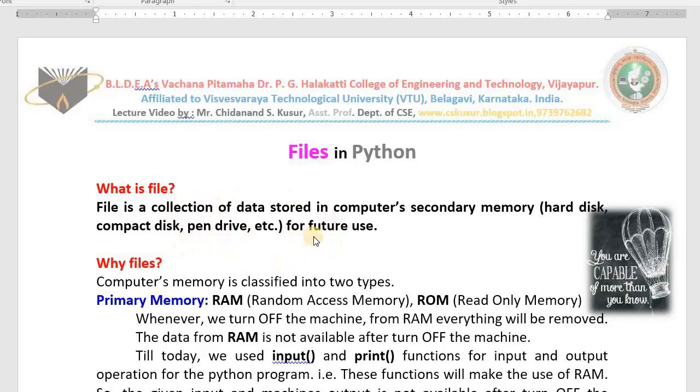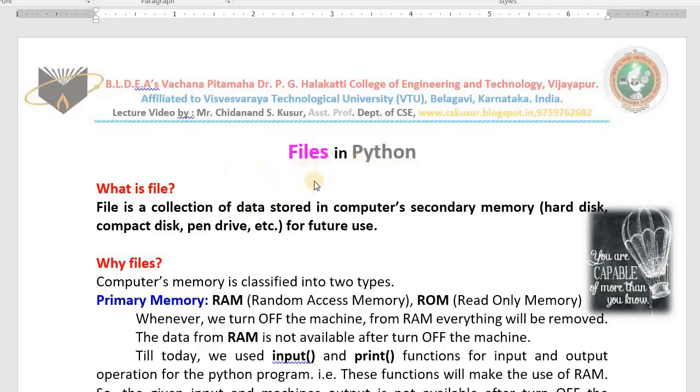Sometimes while working with AutoCAD we save files, while working with ANSYS we save files. While working with any software we store the information in computer secondary memory so that we can use the same information tomorrow, or the day after tomorrow, or even after some years. Even if we delete that file from the computer's memory, that file will be there only. That is what we call a file. File means, I hope you understood, whatever we store in a file is available for future use.